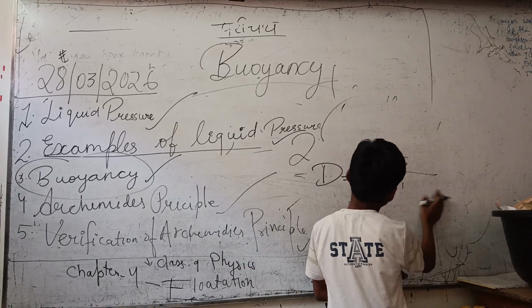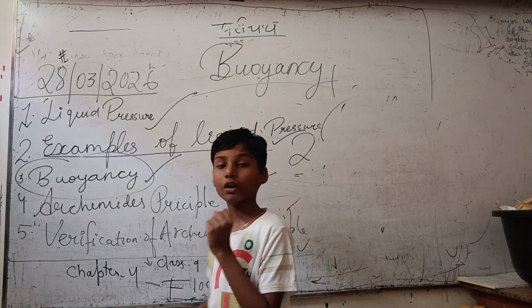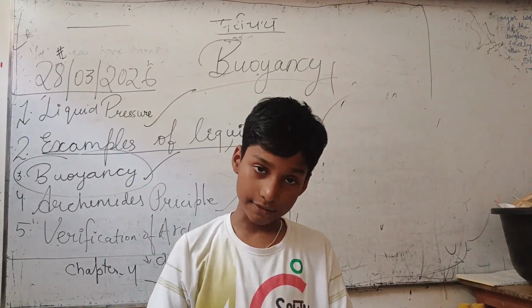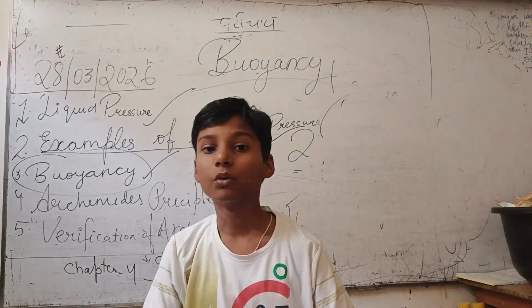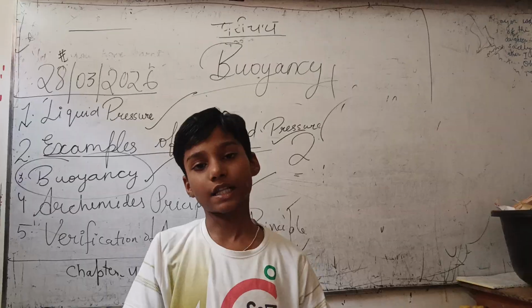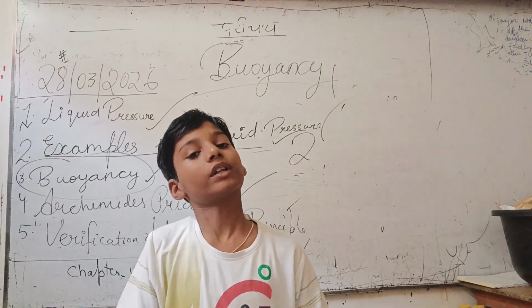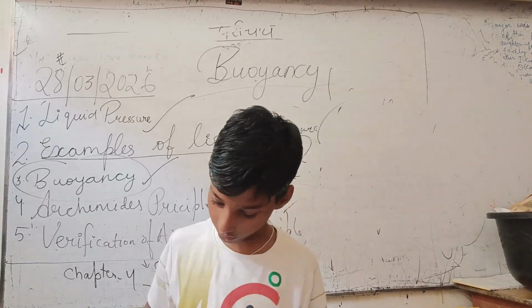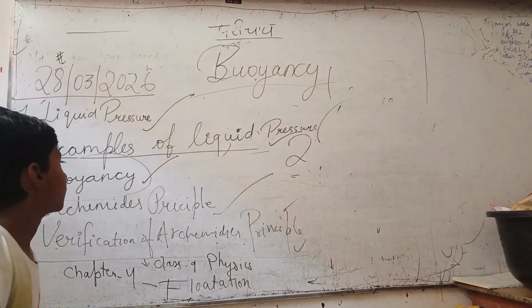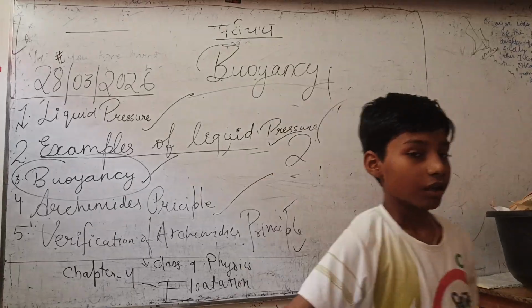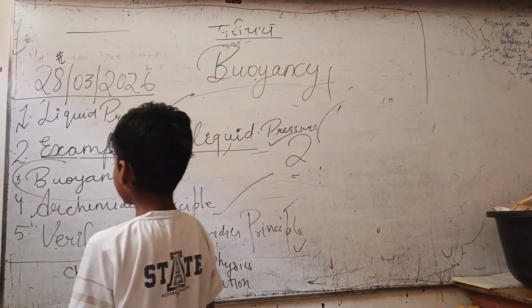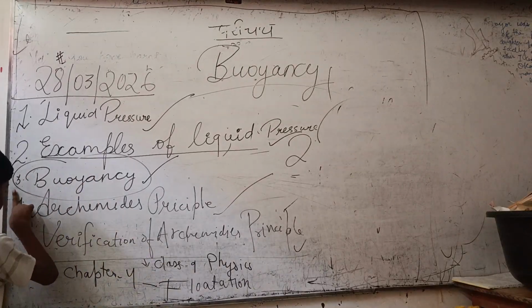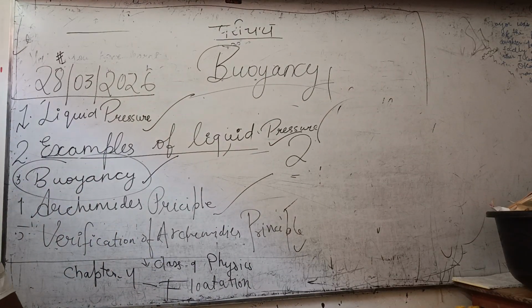So you have understood the definition of density. The iron nail's density is more than the water, and the ship's density is less than the water. So the ship floats on water. So thank you, and this is the end of our session. In the next class we will study these two topics.